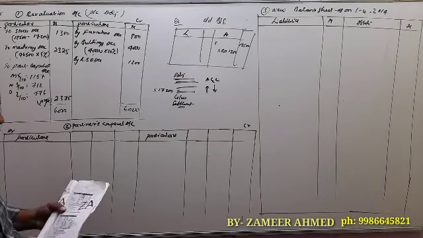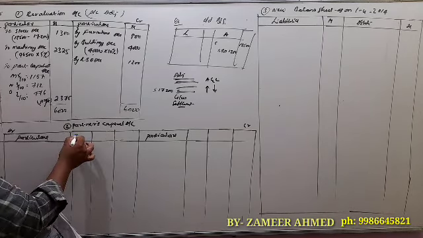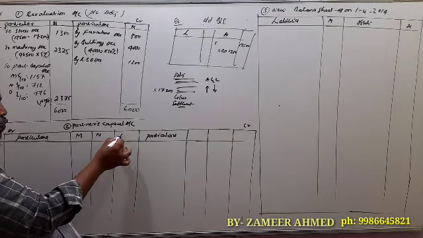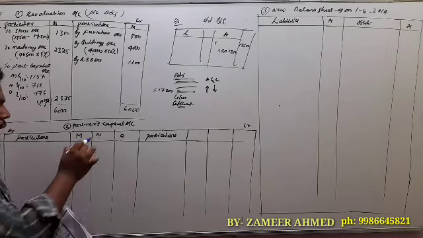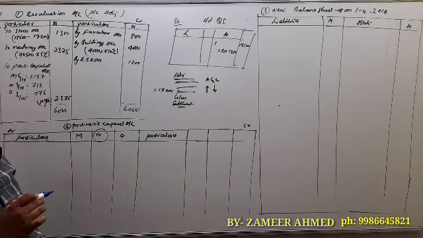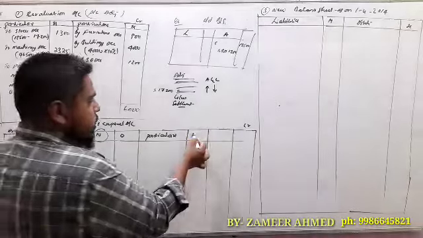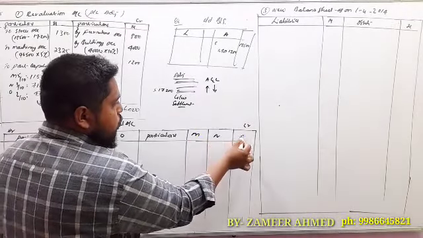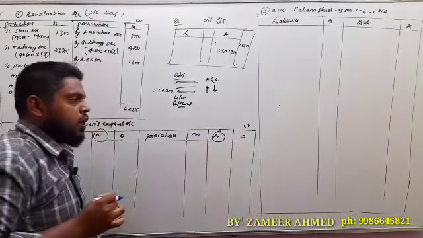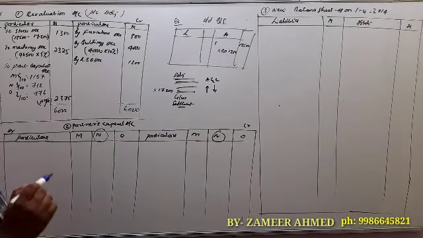Combined partners capital account. So here M, N, O are partners, and N is the retiring partner who has taken retirement from the business.